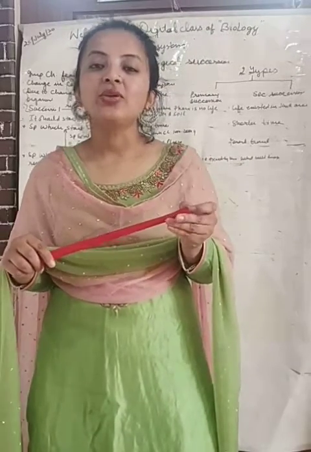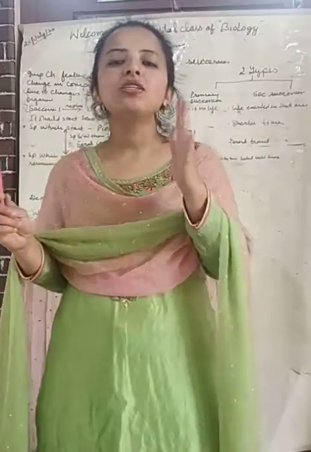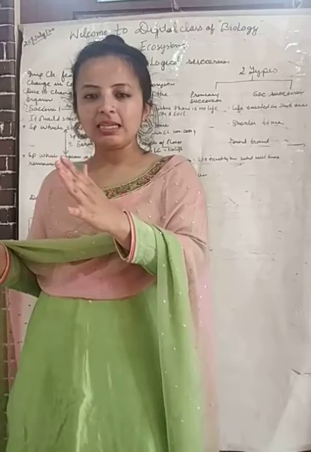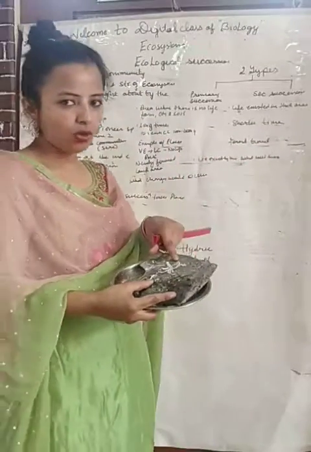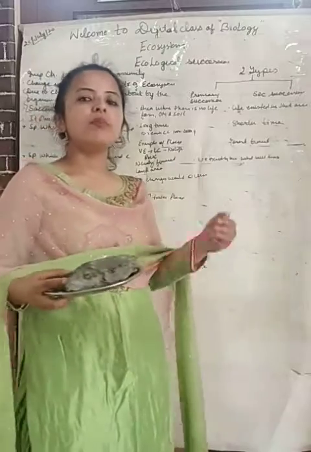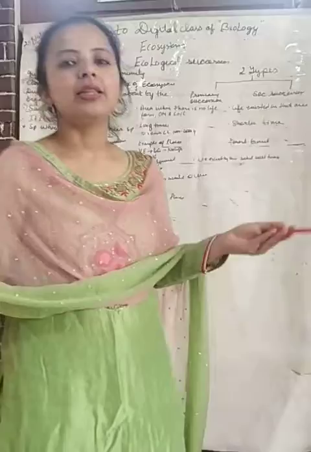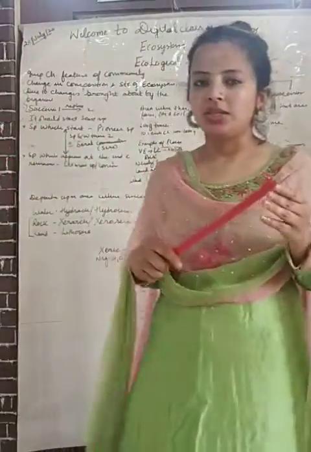I hope you have got whatever I have told you. Students, succession means what? Replacement of one after the other. For example, in case of xeric condition, lichen was there, and then with time bryophytes form, then pteridophytes, then gymnosperms, and then angiosperms, and angiosperm is the most stable community.